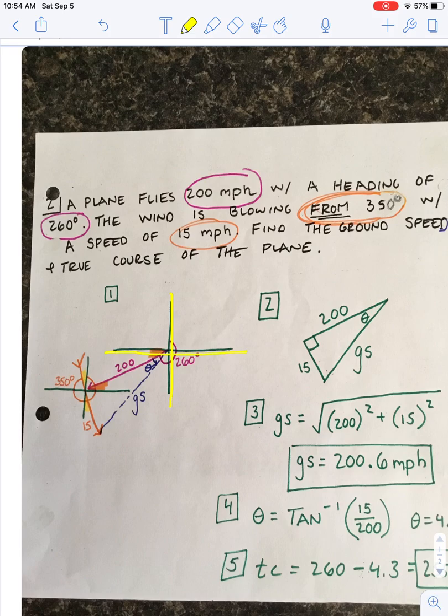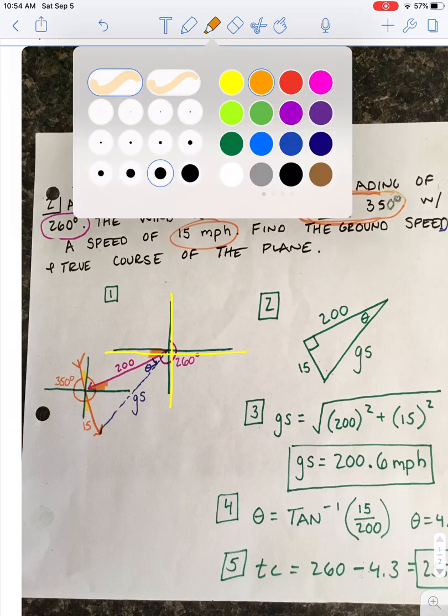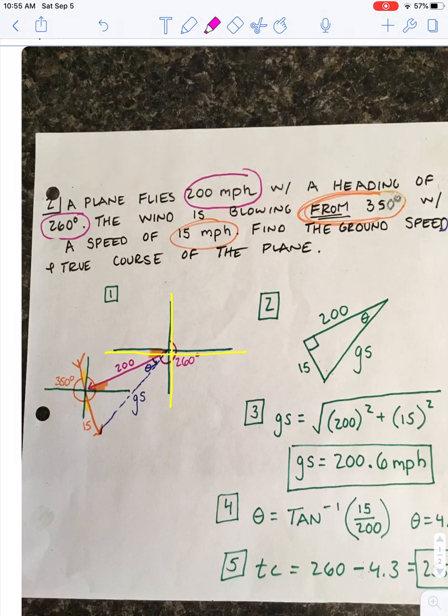I tried to go too fast there. So what's happening with our plane? It says our plane is flying 200 miles per hour with a heading of 260. So let's go ahead and draw that in.